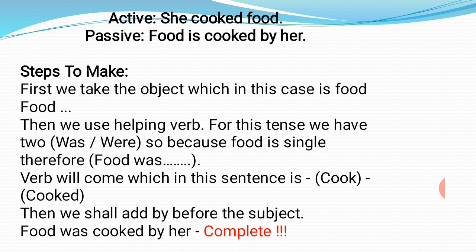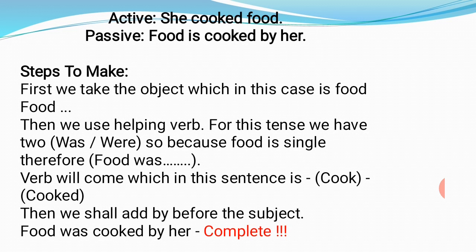Then we use the helping verb, and for this sentence we have two helping verbs, was or were. See, children, food is singular, therefore food will get was. Then the verb will come, which in this sentence is cook. So it will be changed into cooked. Then we shall add by before the subject, and it will be changed into: food was cooked by her.